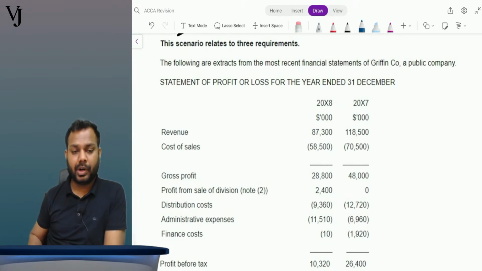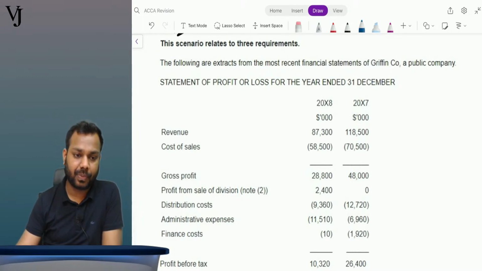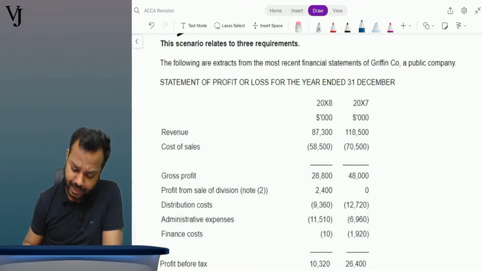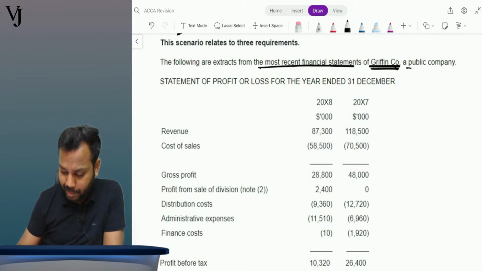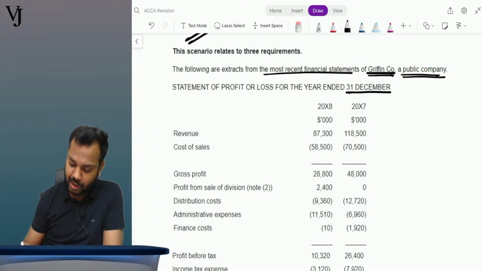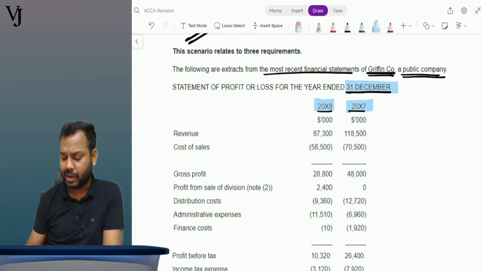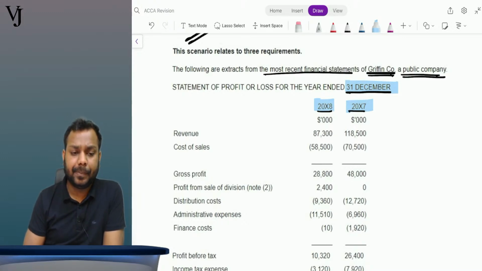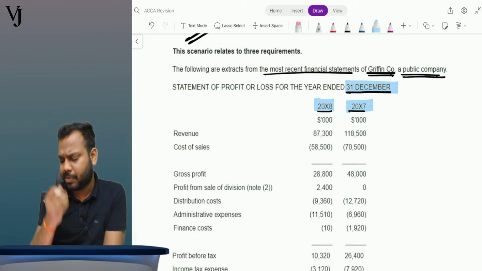So this is question number 32, which pertains to interpretation for the pre-mock exam. It says the following are the extracts from the most recent financial statements of Griffin Company, a public company. A statement of P&L for the 31st December 20x8 and 20x7 is given, meaning the previous year and the current year. So prima facie, it appears that we have to compare the two years' profitability.